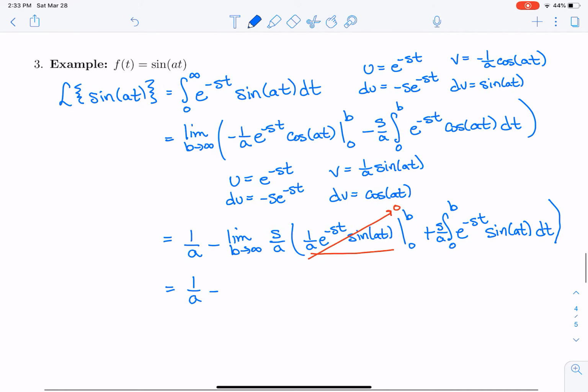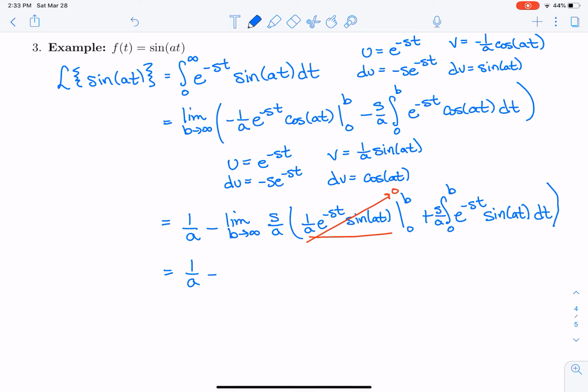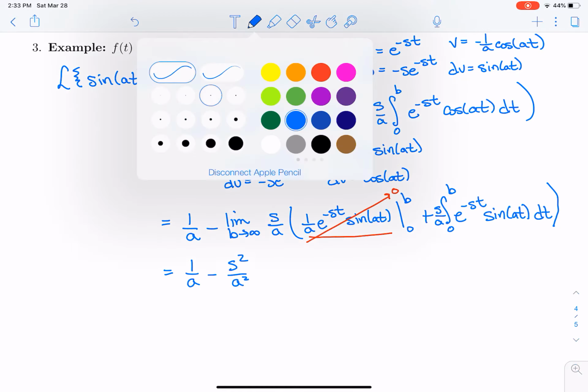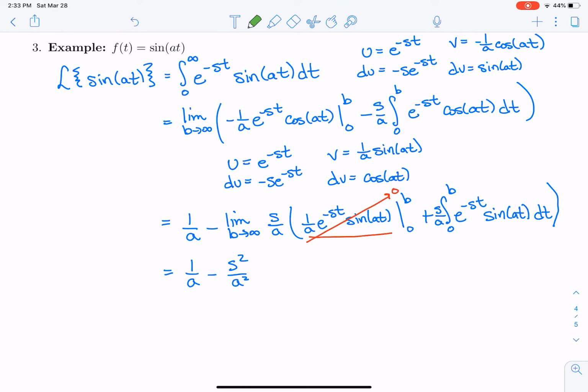Okay, so what I'm left with is s squared over a squared, and then another integral, e to the minus st sine of at dt. But hopefully you'll notice that that's the integral that I started with. So in fact, what's sitting over there with that integral is actually the Laplace transform of sine of at.